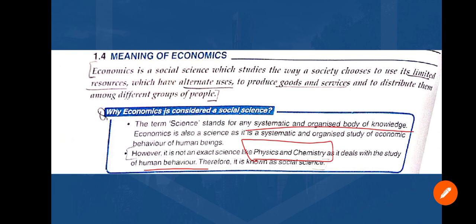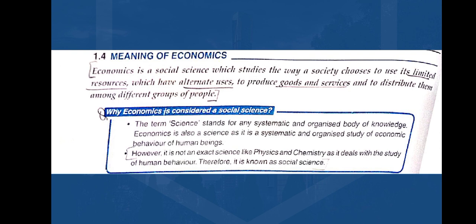But it is not an exact science because it studies human behavior, that is society. When a society comes in a science, that is known as social science. So what we're going to write in exams is, it is not an exact science like physics and chemistry, as it deals with the study of human behavior. Therefore, it is known as social science.